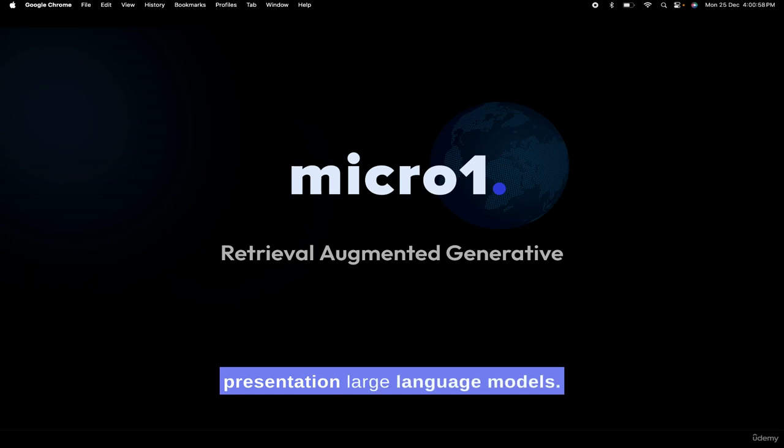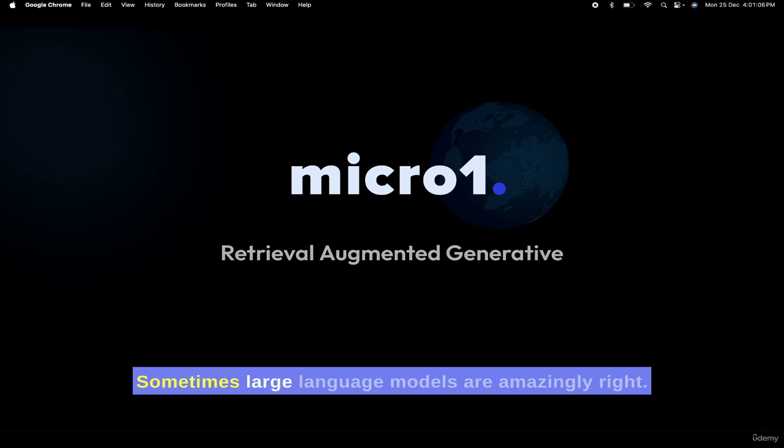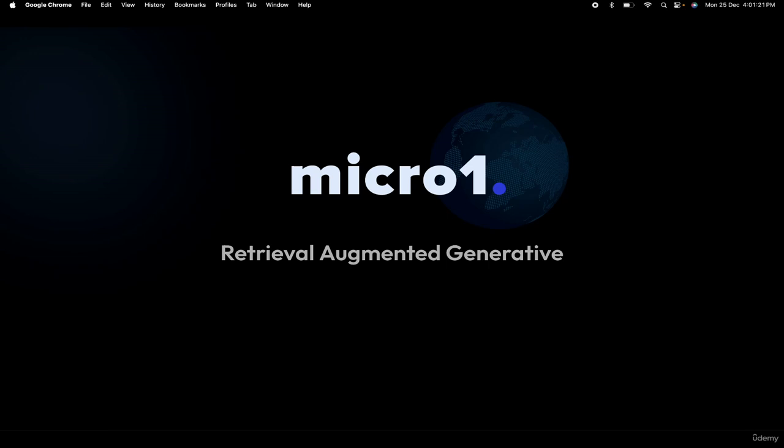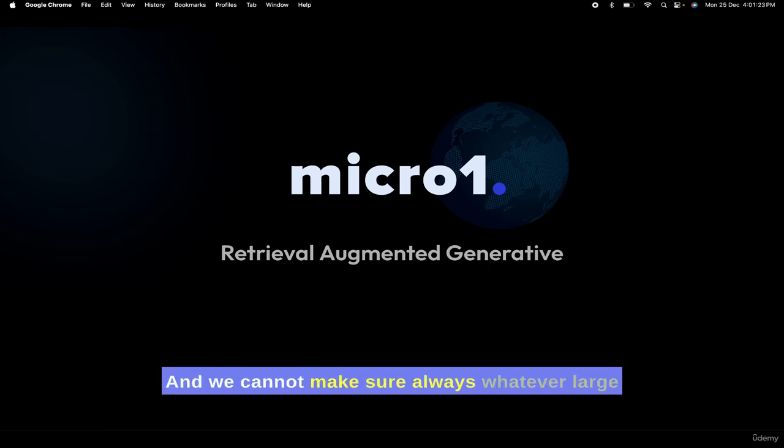Large language models are everywhere. From ChatGPT, it became more famous. Sometimes large language models are amazingly right. Sometimes they are interestingly wrong. I want to tell you about a framework that will help large language models to be more accurate and up to date. We cannot always be sure that whatever large language models provide is right, because they are bounded by some isolated information.